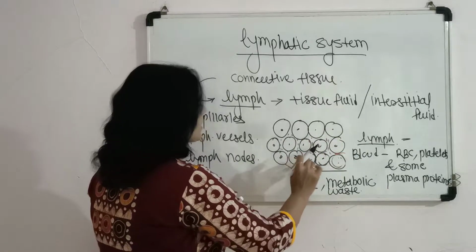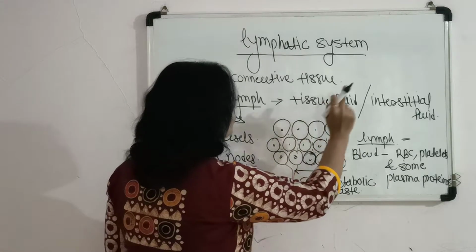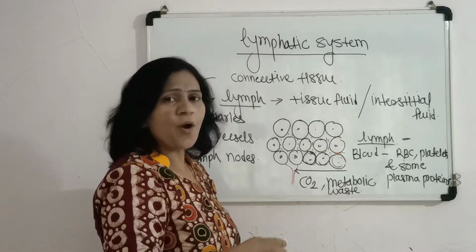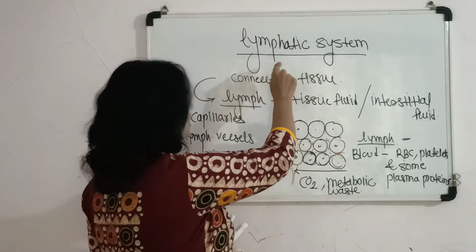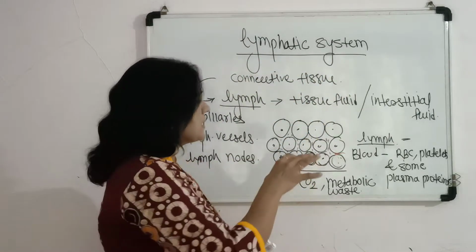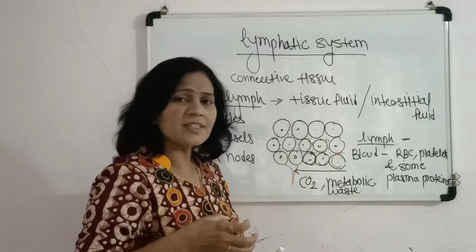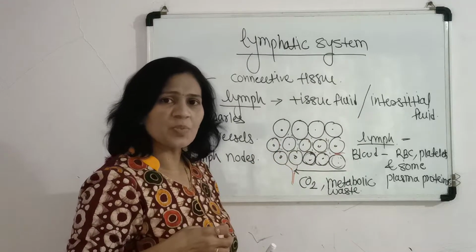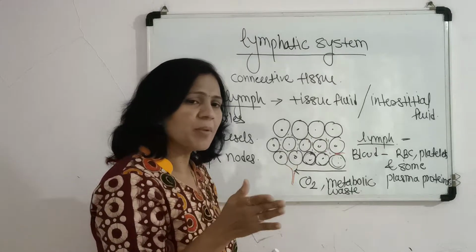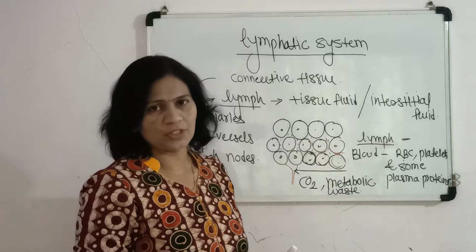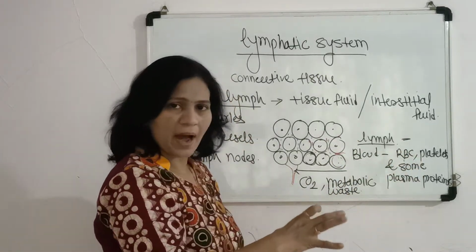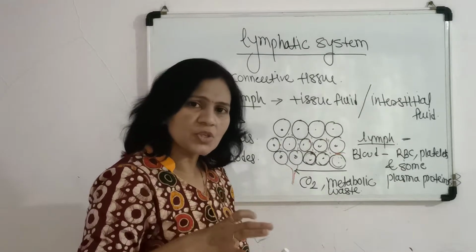So the drainage of this tissue fluid, or interstitial fluid, takes place from our body in the form of lymph through the lymphatic system. This is why this fluid is also preserved inside the body. Finally, we know that the lymph ultimately drains into the blood circulation because it consists of important constituents.